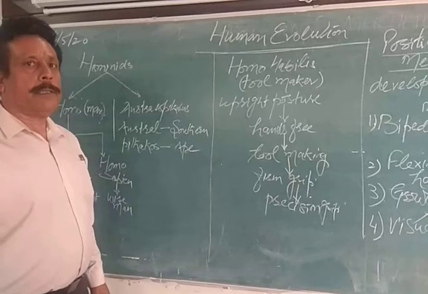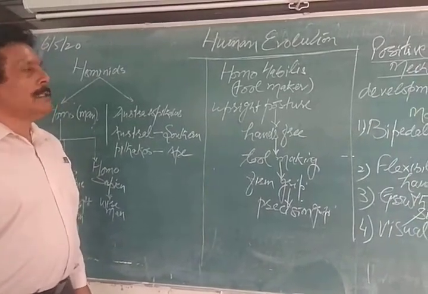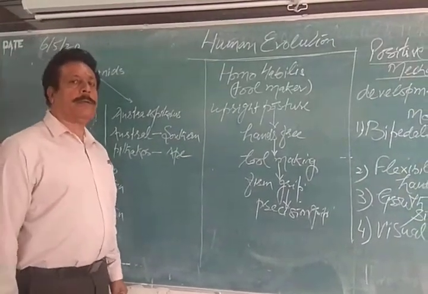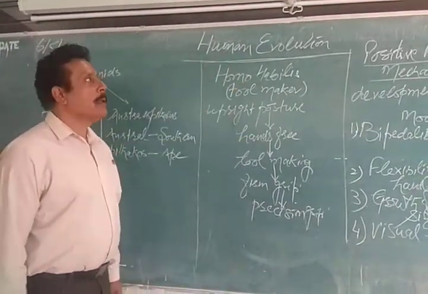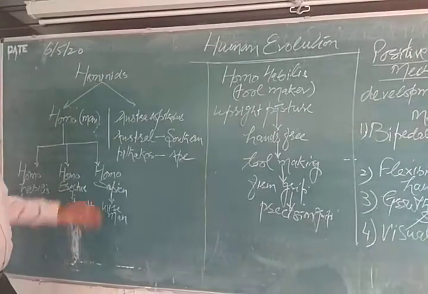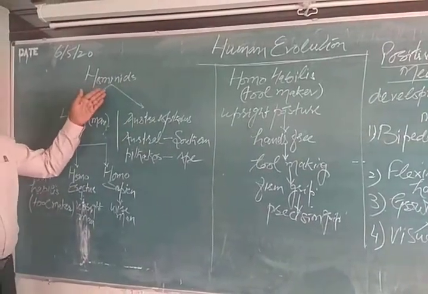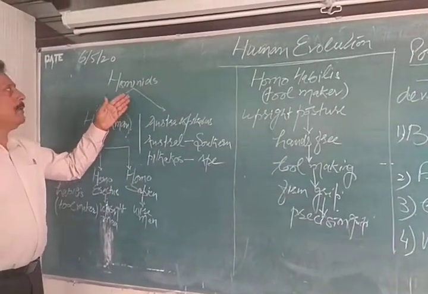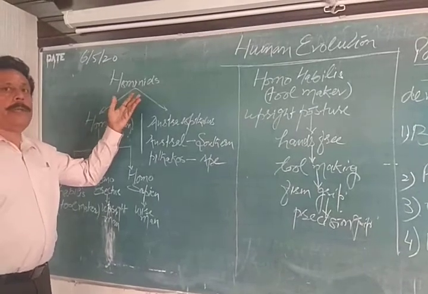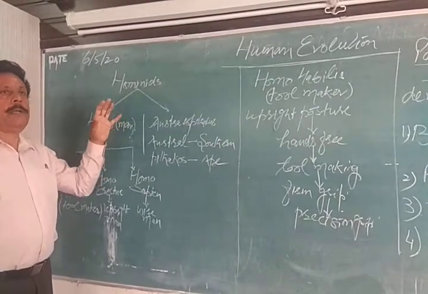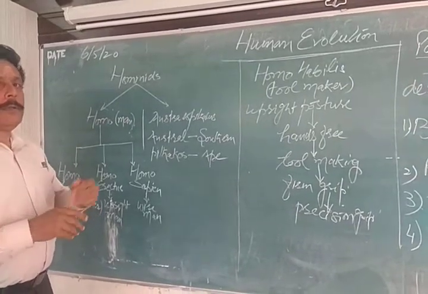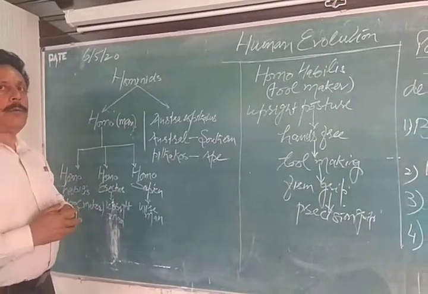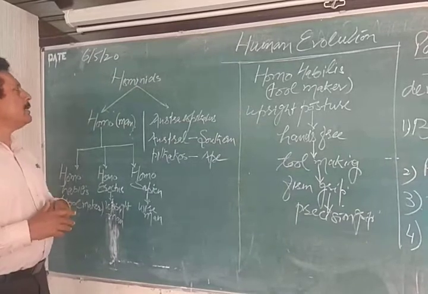Good morning, children. Let's now continue further to what we did last time, human evolution. Last time we studied about hominoids, hominids, etc. Hominids were the human beings, some human beings who have a larger brain size and they could walk upright on two legs. What is that known as? Bipedalism.